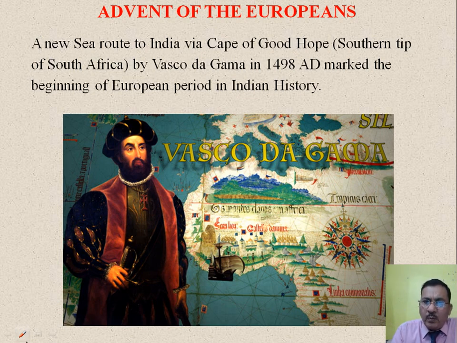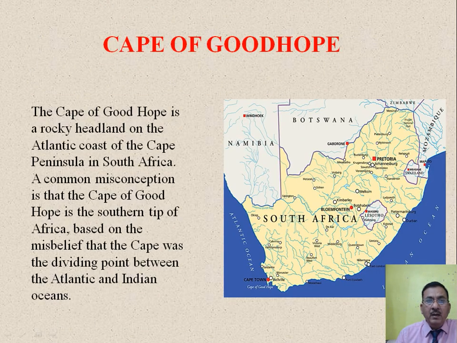Now Cape of Good Hope is the southern tip of South Africa, as we have Kanyakumari. Kanyakumari is the mainland southern tip of our India. Similarly, Cape of Good Hope is the southern tip of South Africa, and through that route Vasco da Gama landed up here at Calicut. Now Calicut is the coastal area of Kerala, and at that time Calicut was being ruled by King Zamorin, the local ruler. So when he landed up here at Calicut, he was welcomed by King Zamorin.